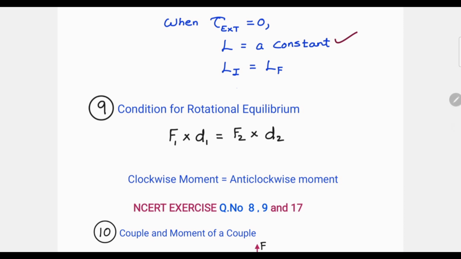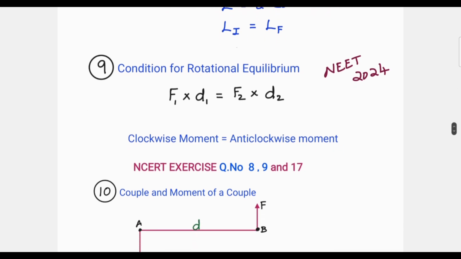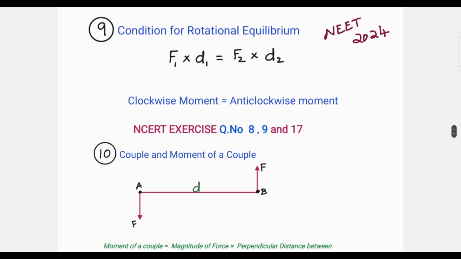Next comes the hero of the chapter, the condition for rotational equilibrium. I guarantee that there will be a question for your NEET 2024 from this or based on this concept. F1 into D1 equals F2 into D2, or you can say clockwise torque equals anti-clockwise torque. Please practice NCERT exercise questions 8, 9 and 17 so many times, 50 or 100 times you can practice. So definitely there will be a question for NEET.